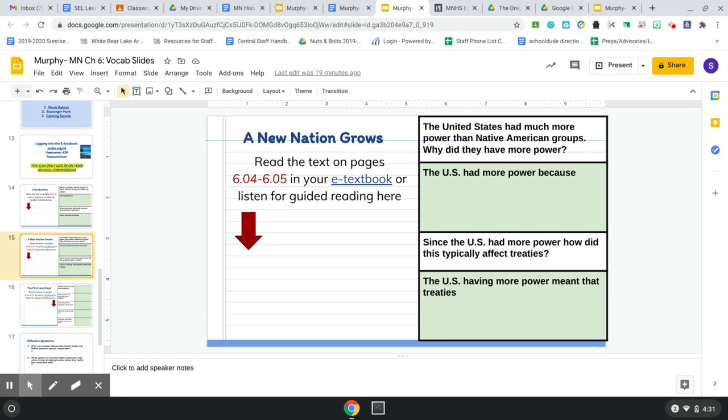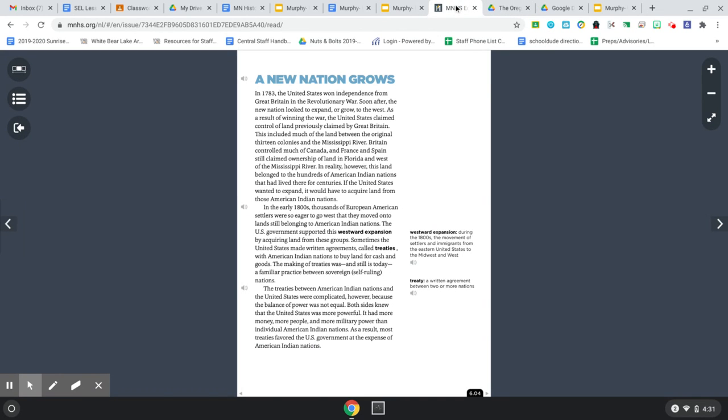We will read pages 6.04 and 6.05 in the Minnesota History textbook titled Northern Lights: The Stories of Minnesota's Past, written by David Kennedy in consultation with the Minnesota Historical Society. A new nation grows. In 1783, the United States won independence from Great Britain in the Revolutionary War. Soon after, the new nation looked to expand, or grow, to the west.